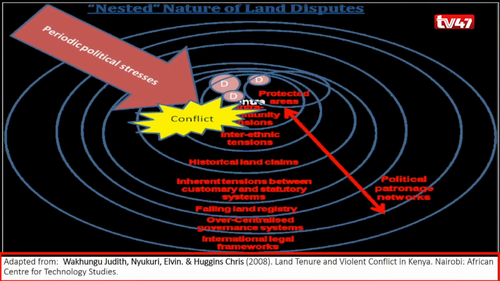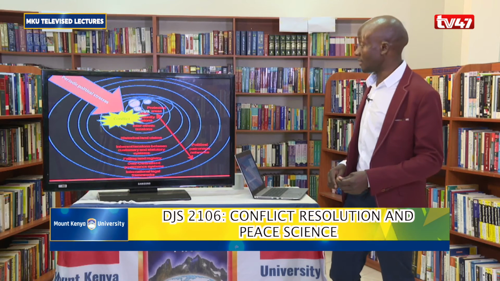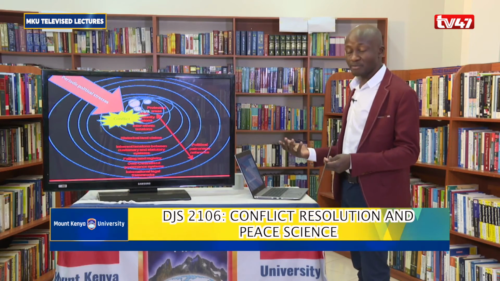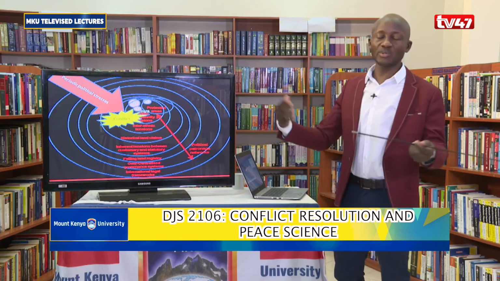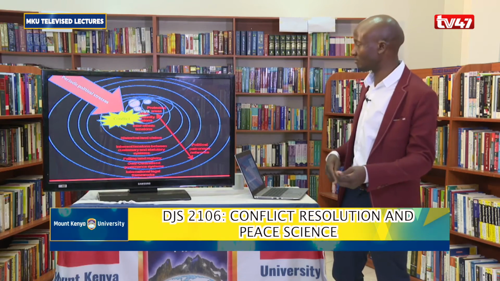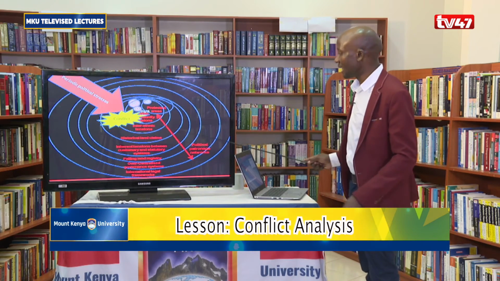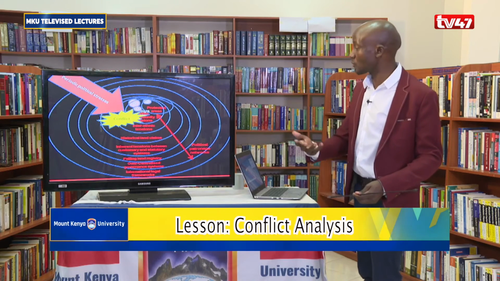So as such, it leads to conflict, inter-ethnic tensions, and historical land claims, with communities claiming that, for instance, before Kenya was colonized, they were occupying certain parts of the country, and after independence, the founding president came up with the principle of willing buyer, willing seller. So the government took the land and sold it out instead of giving it back to the rightful community, so that those claims are likely to lead to conflict.